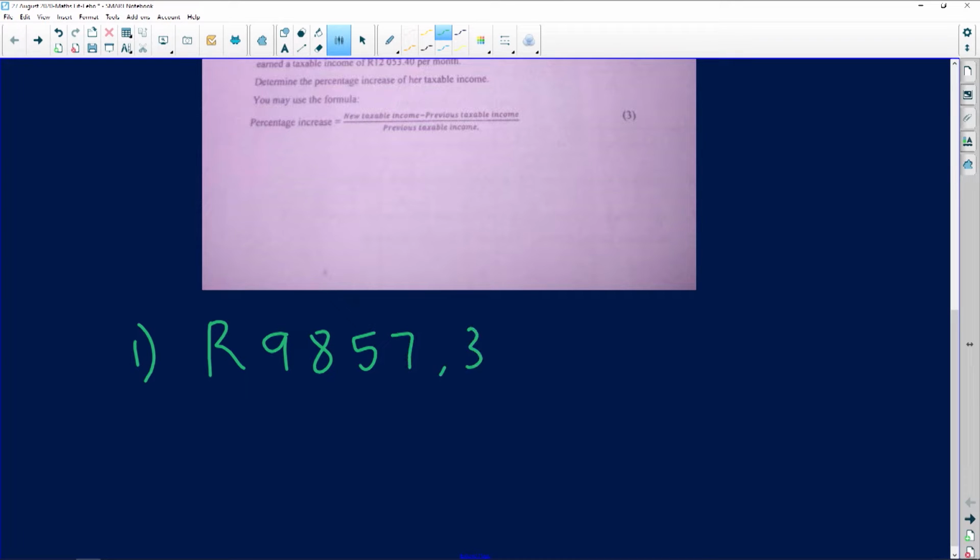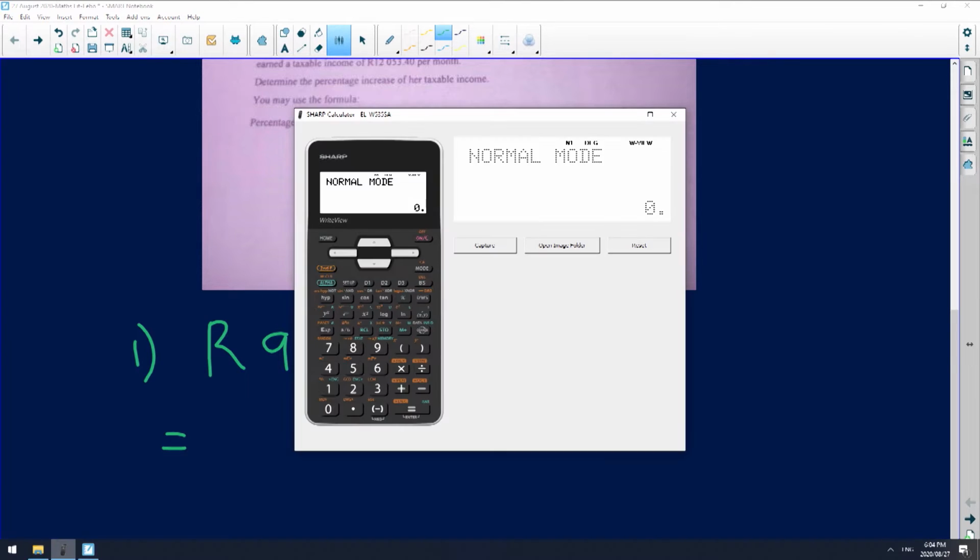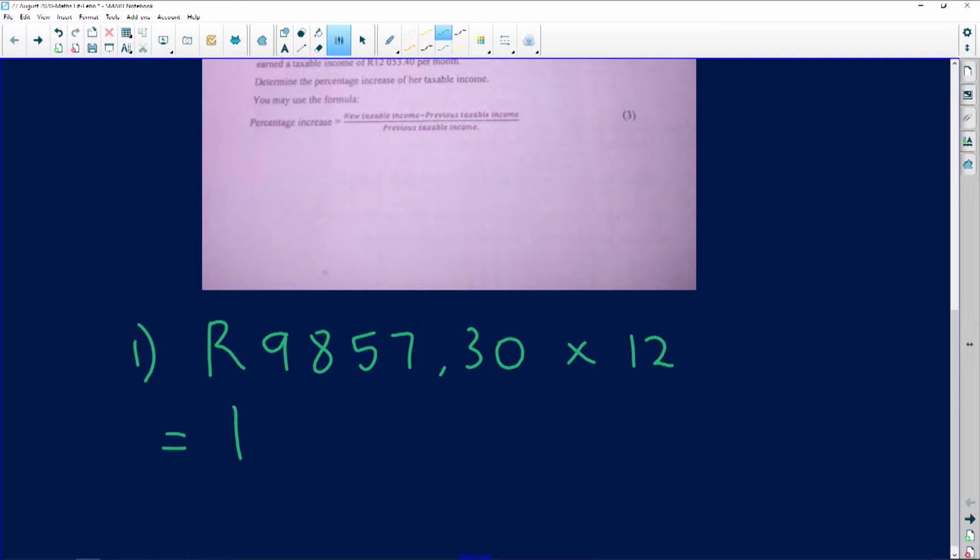We need to multiply that by 12 because we've got 12 months in a year. Whenever you hear annual, you need to know that, okay? So that's 9,857.30 multiplied by 12. That gives us 118,000. Let me just write that down.